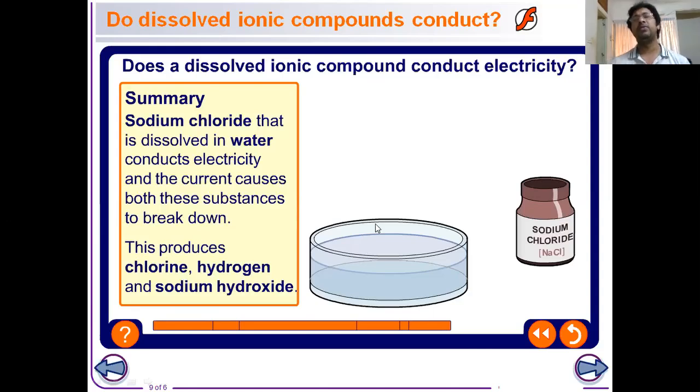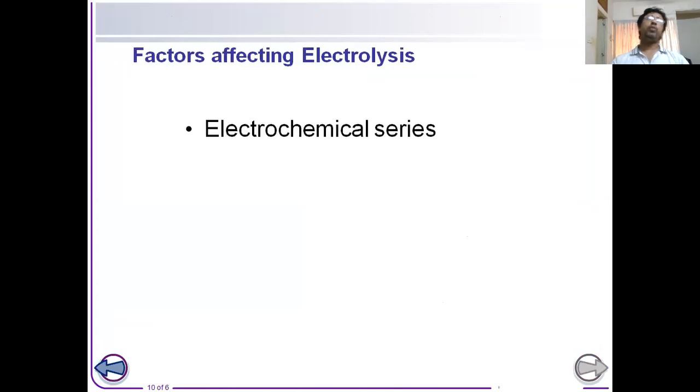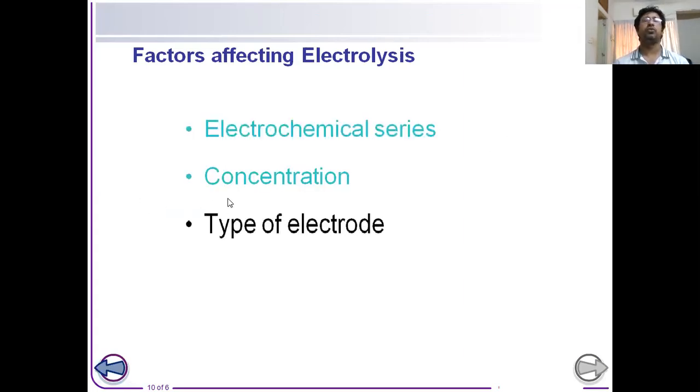Now what chemistry happens in this electrolysis process? When we discuss the electrolysis of an aqueous solution of any ionic compound, we have to consider these three factors: electrochemical series, that is the reactivity series, then the concentration of the solution, and also the type of electrode. In most cases, we use graphite electrode as it is inert and non-biased.